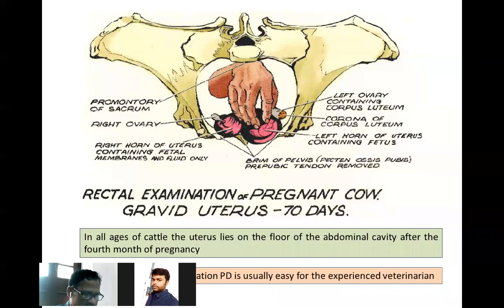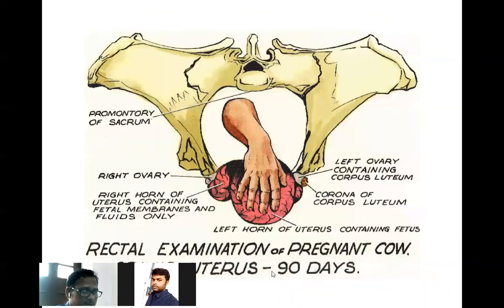You cannot catch it. You see here at 90 days the status of the horn in the picture. The left horn of the uterus containing the fetus is larger than the right horn, which contains fetal membrane and fetal fluid only. Here there will be fetal fluid and fetal membrane, but the fetus will not be in the opposite horn in the case of cattle.